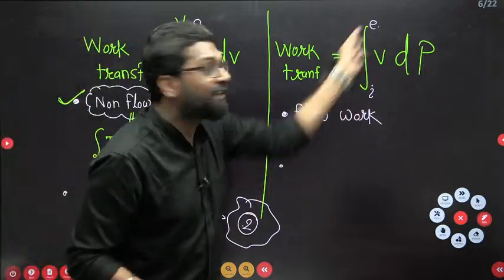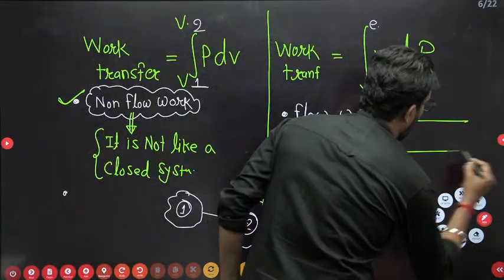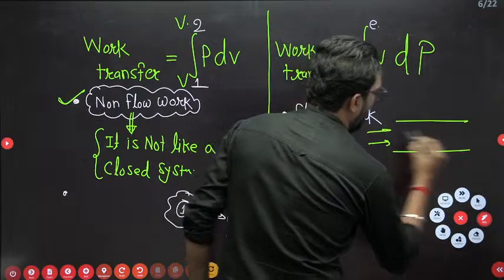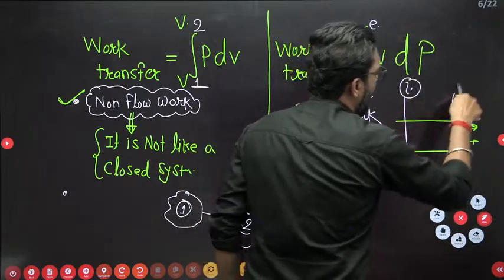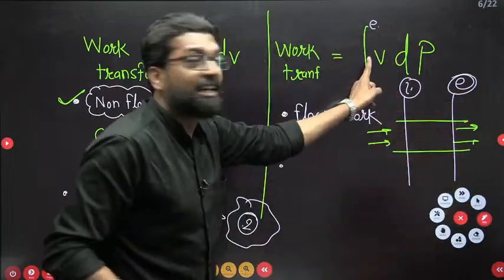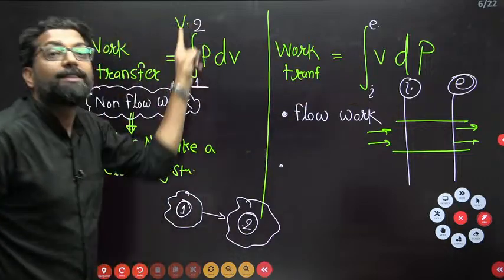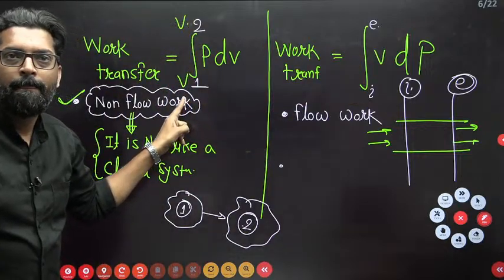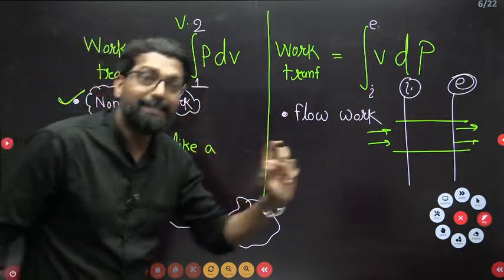But this is not a state. This is due to the cross section. If there is any channel, the fluid is flowing, so you take a cross section I and E. So this is applicable over the cross section, and that is applicable over the state point.